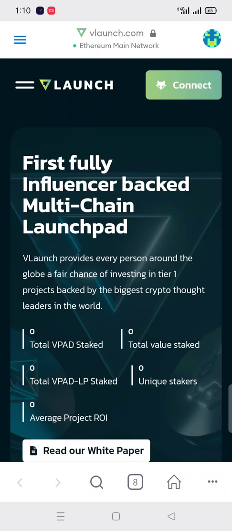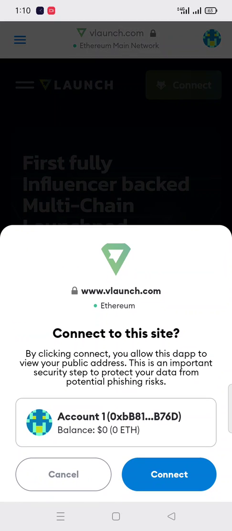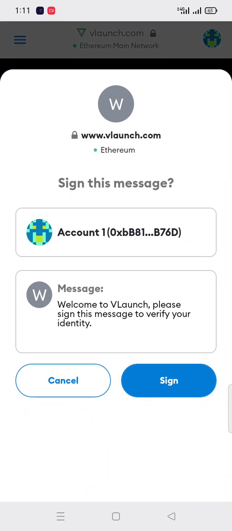First of all, you click on the connect button, and after that you simply click on MetaMask, and after that you simply click on connect. At the right side corner you can see the connect button, and you simply click on that. If you click on that, then you will be connected right here.